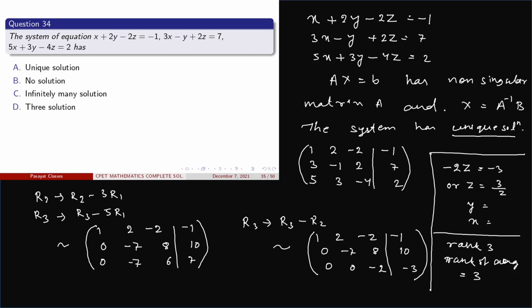And if we can find the solution x, y, z by using the formula A inverse b, then also in this case we can say that the system is consistent and has unique solution. Clear? So by applying any of the methods, we can conclude that the system has a unique solution. So here option A is correct one. Clear?